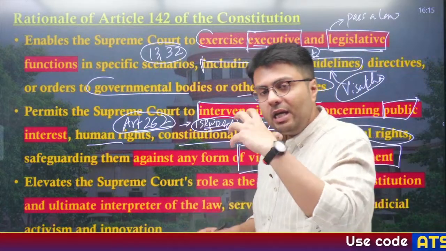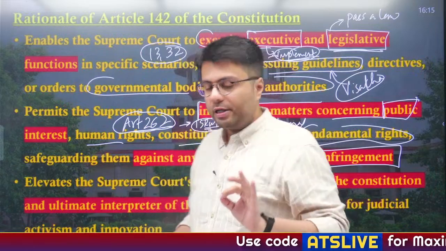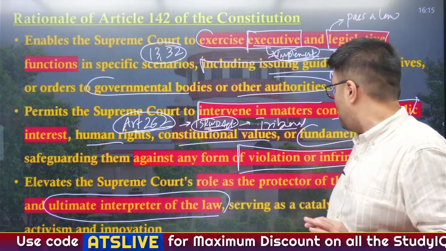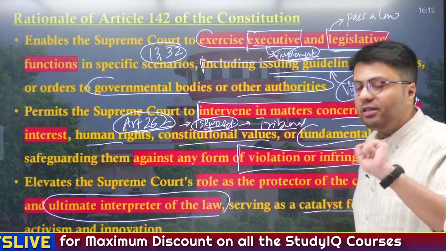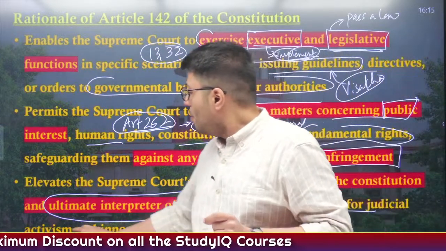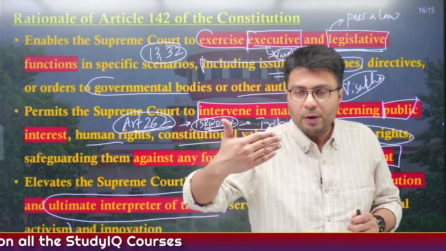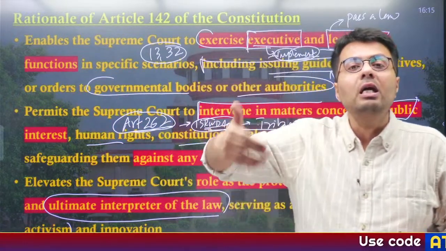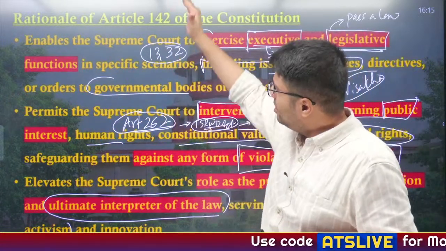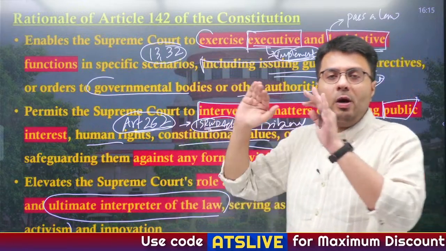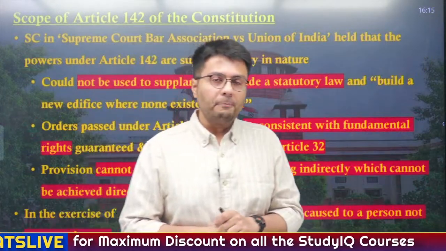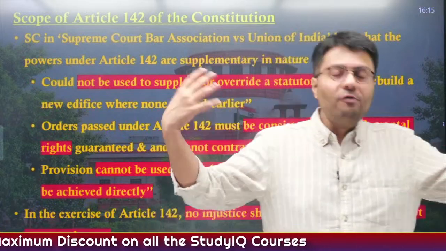So while ensuring complete justice under Article 142, Supreme Court ultimately proves that it is the interpreter of the law, serving as a catalyst for judicial activism and innovation also. What is judicial activism? Whenever Supreme Court goes beyond its original responsibility to ensure delivery of complete justice. So this is the rationale for Article 142 in the Indian Constitution. Now, is this power infinite?